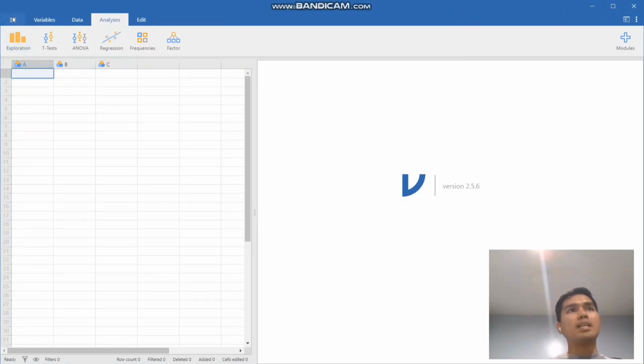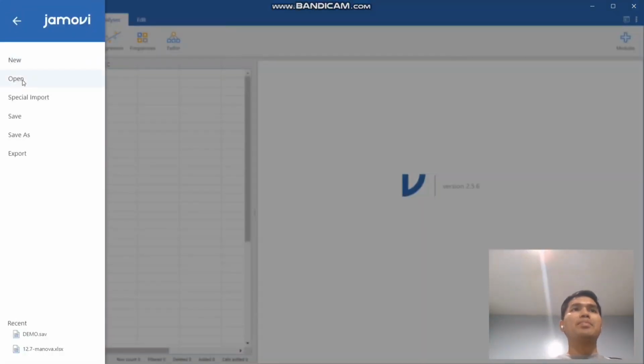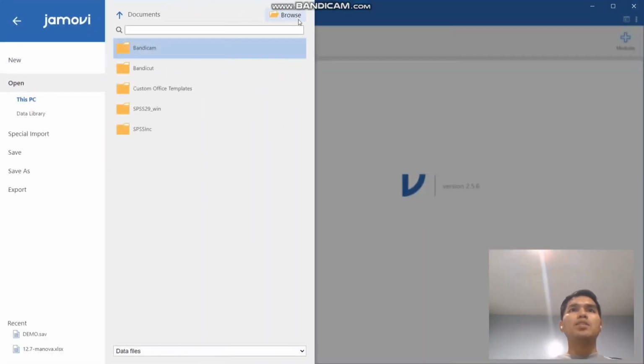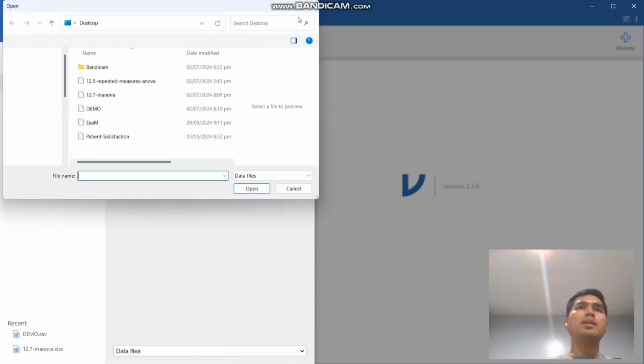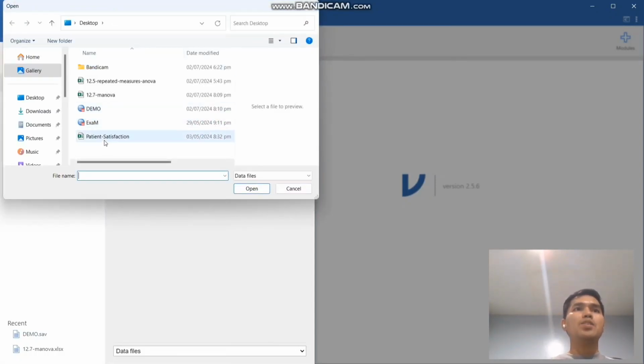We can just click the burger icon on this side of our display, click this one and then click open. Then click browse so we will be able to browse our data. You can see here I have the MANOVA fictitious data that we're going to use, and then this is the demo, which is equivalent to the SAV file format of the MANOVA.